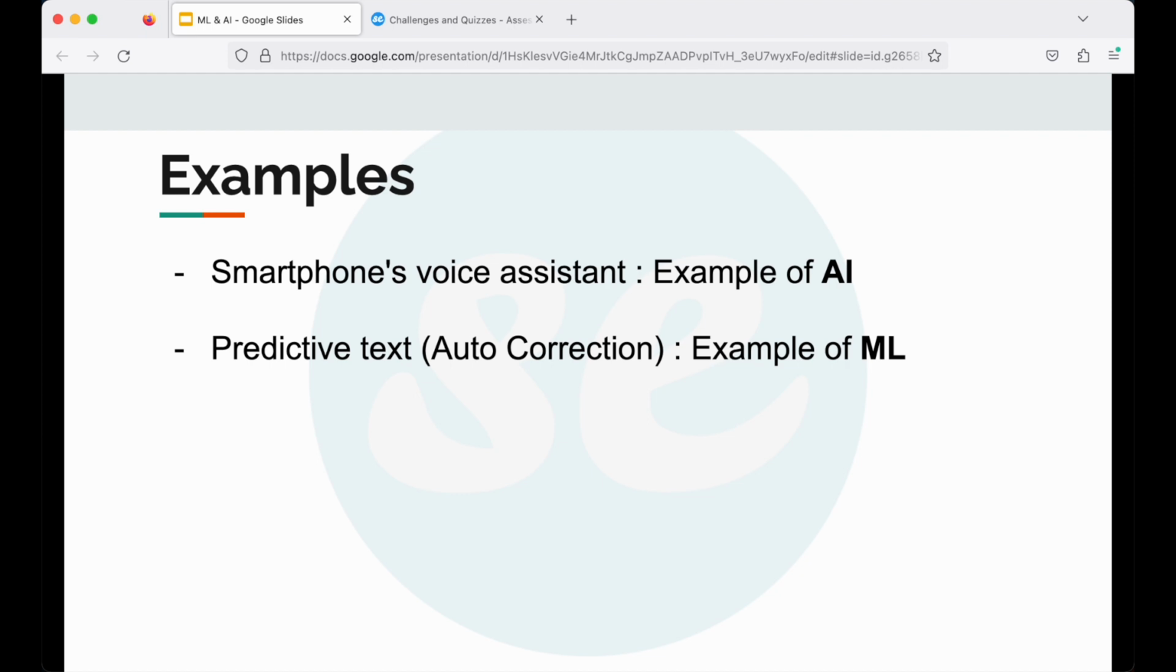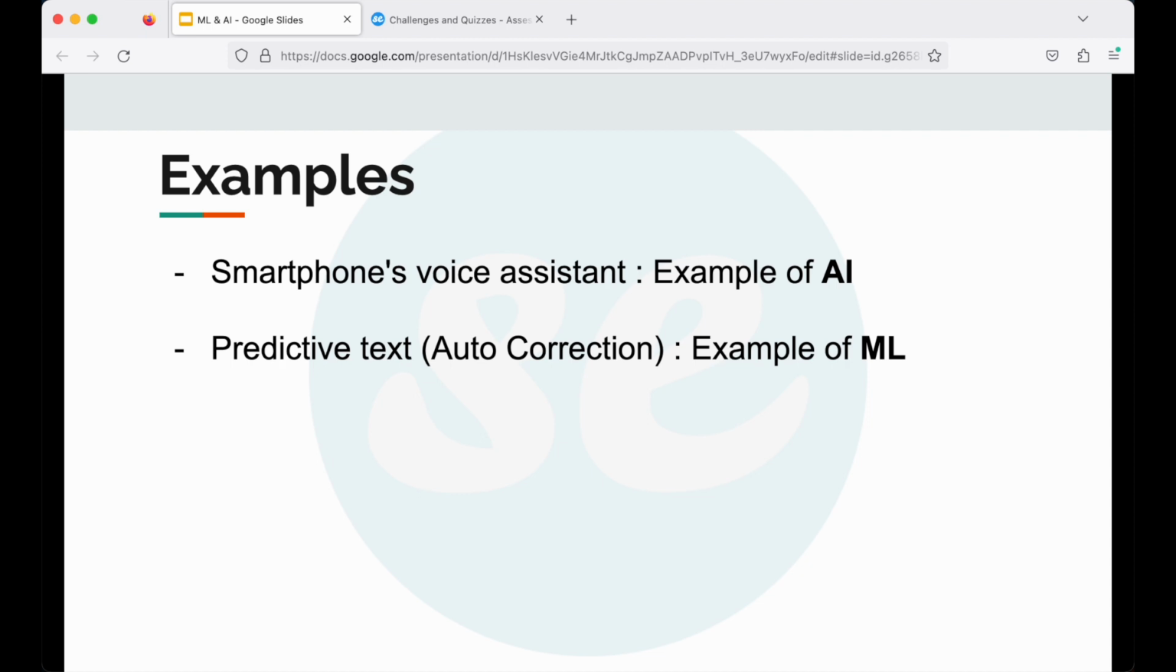The second example, for ML, machine learning, would be the predictive text or the autocorrection in our phone. Initially it might suggest some weird things, but as we correct it and use it more, it starts predicting our words and sentences more accurately. So it learns from our typing habits. We can say it is an example of machine learning where it is learning from our own typing habits and improving over time.